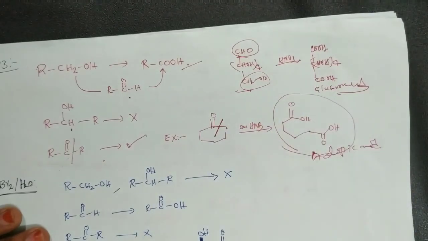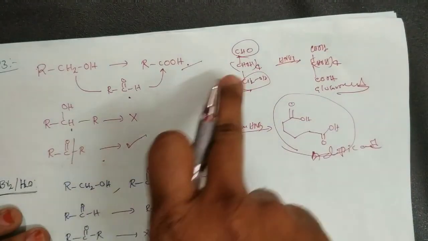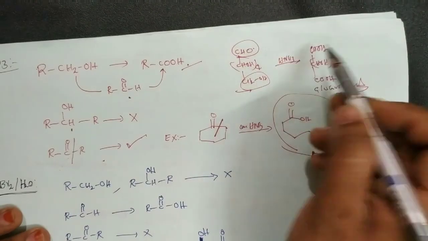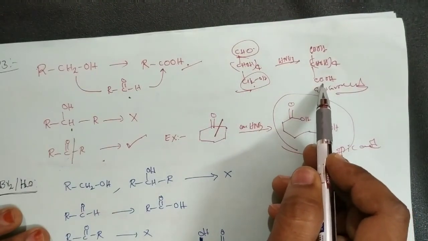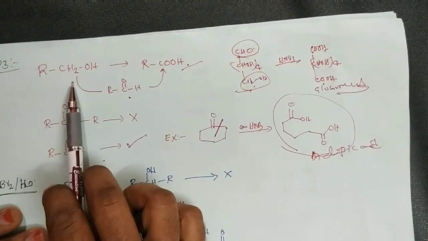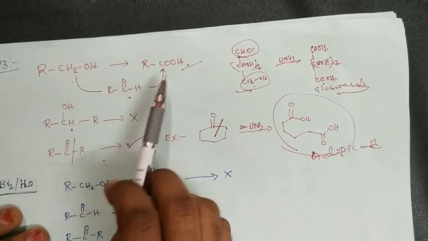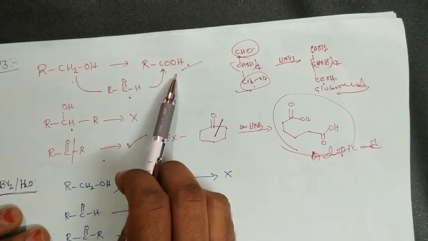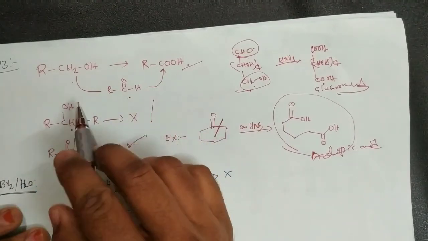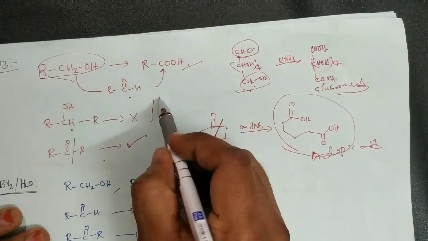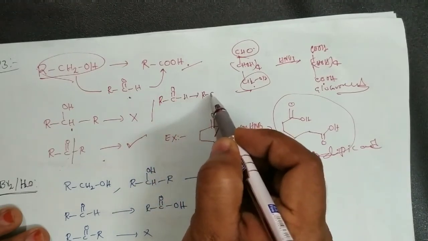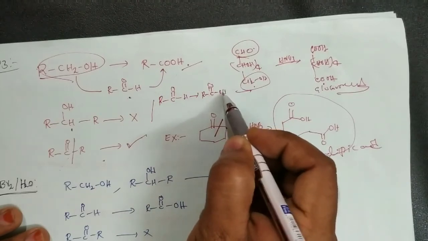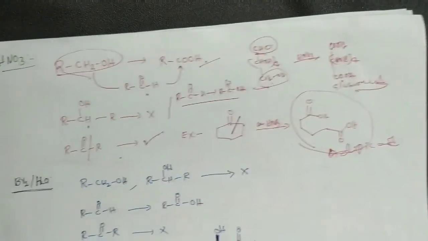Okay, glucaric acid. So with HNO3, the aldehyde group is oxidized to the COOH and the primary alcohol group is oxidized to the acid. That means the primary alcohol group is first converted to aldehyde and the aldehyde is further converted to the carboxylic acid group. The point is, with HNO3 only primary alcohol and aldehydes are oxidized. That is the main feature of the HNO3.